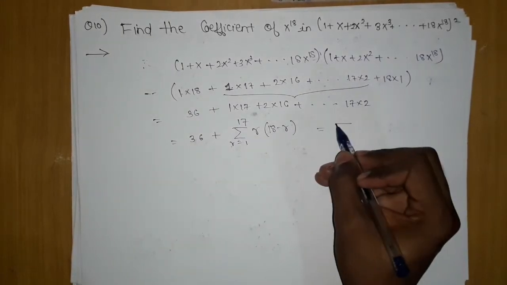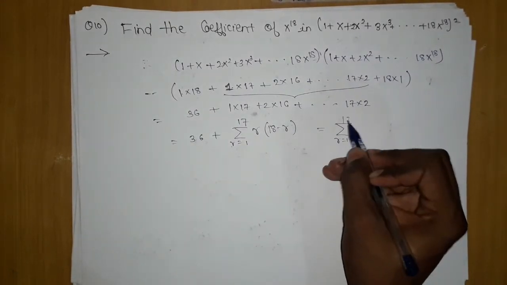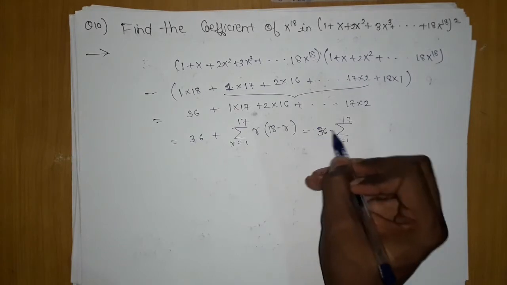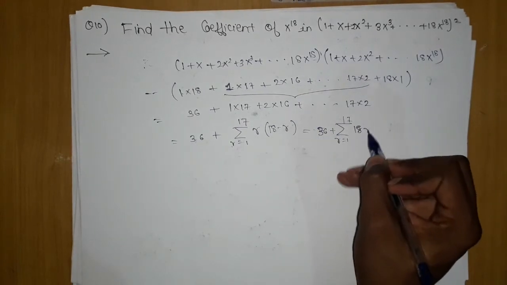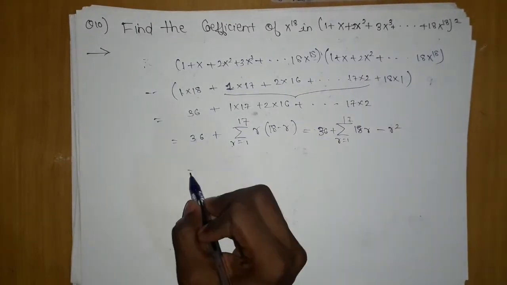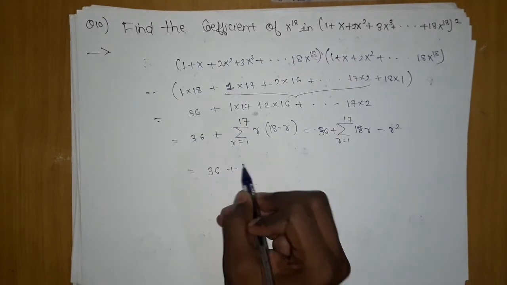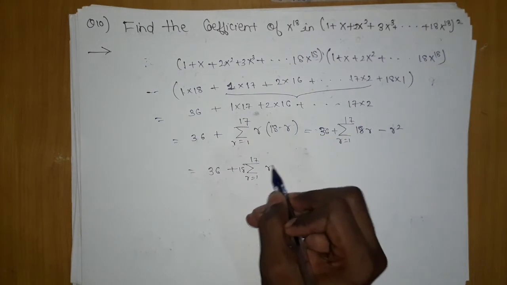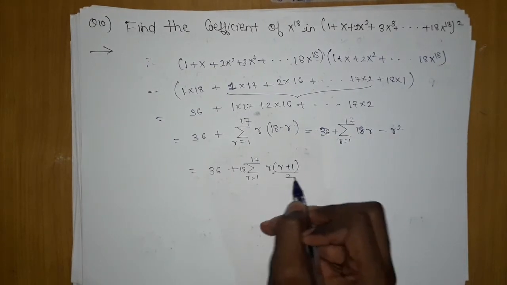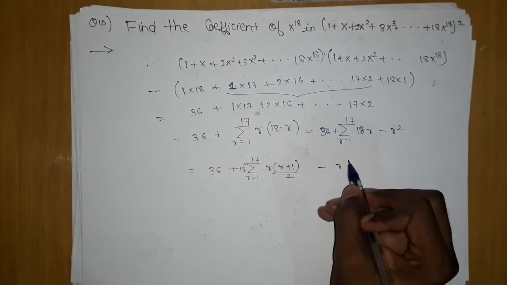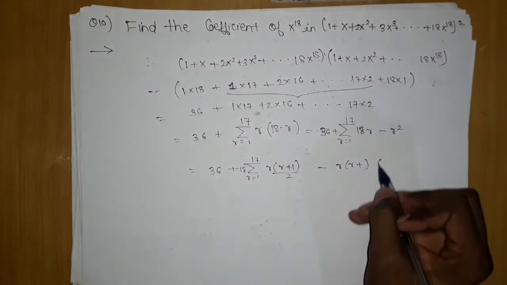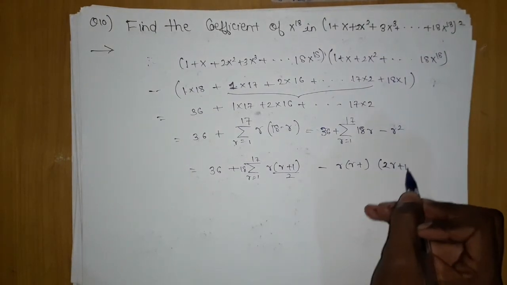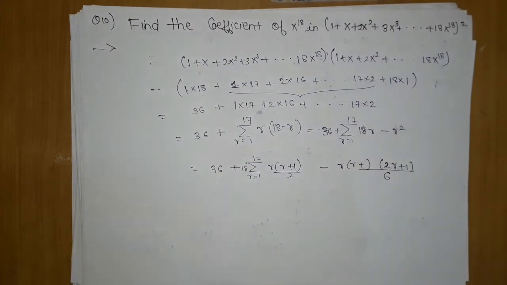If I open this, summation r equals 1 to 17, 36 will remain as it is, plus 18r minus r². After this, 36 plus summation r equals 1 to 17: 18 will come outside, r into (r plus 1) upon 2, minus r into (r plus 1) into (2r plus 1) upon 6.